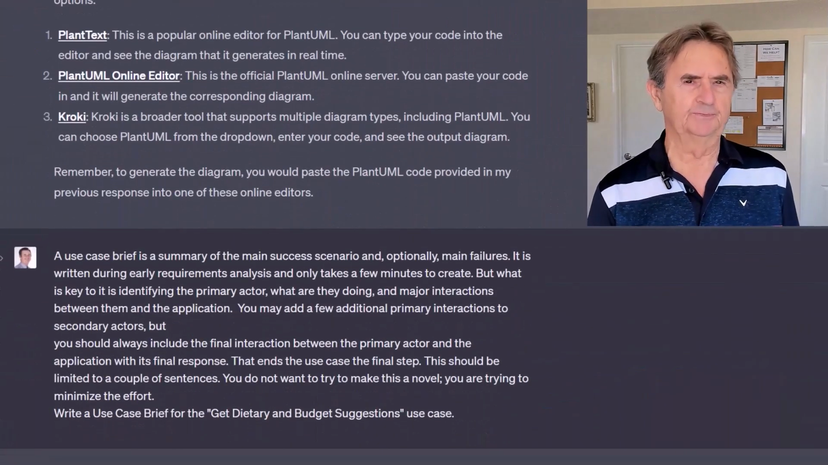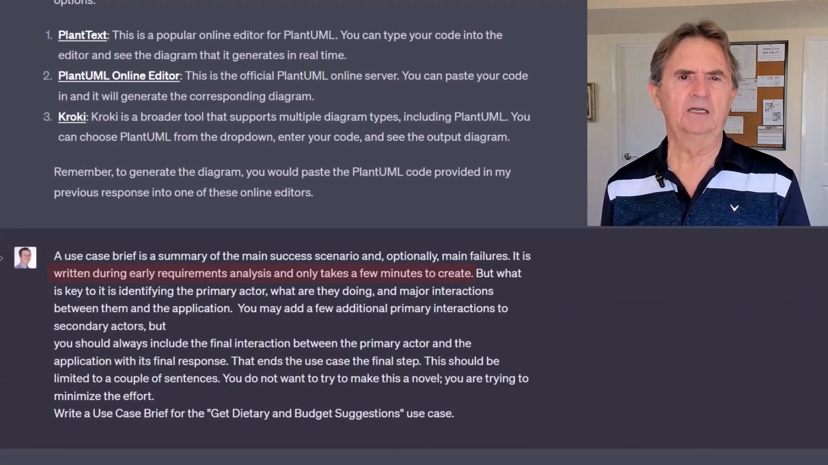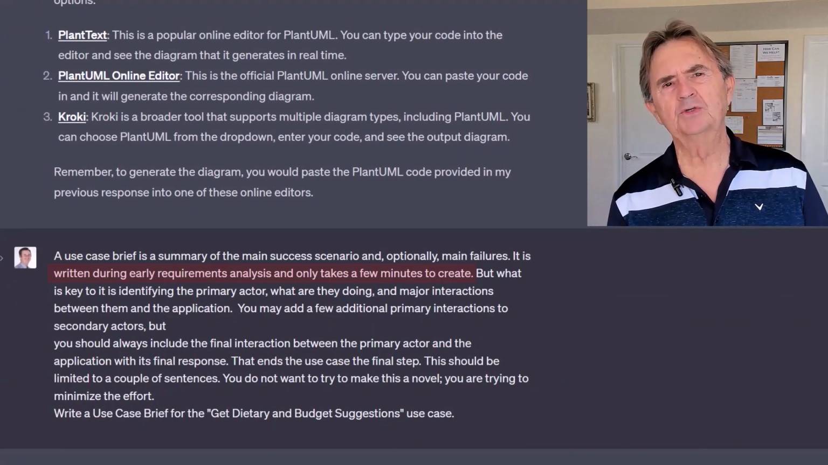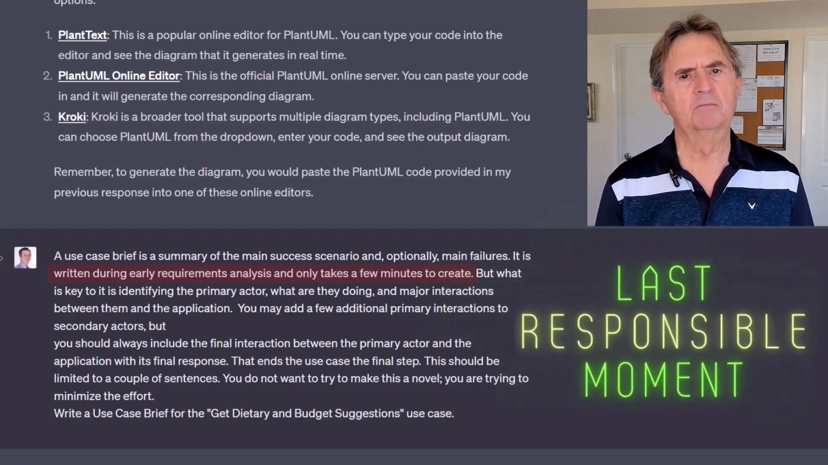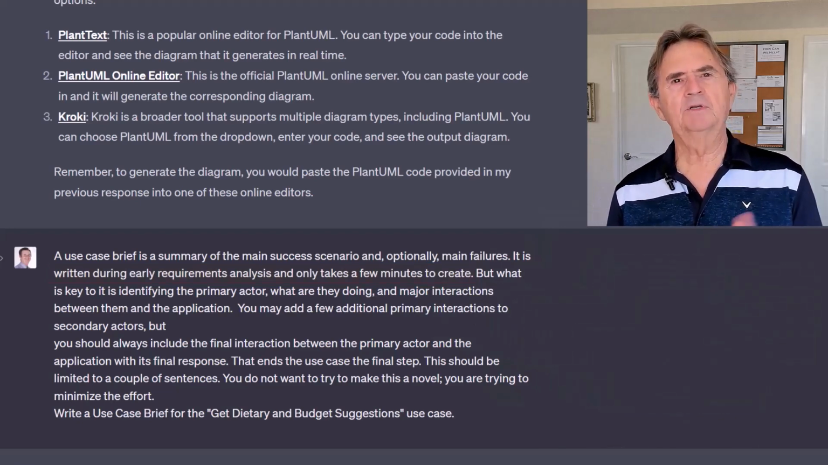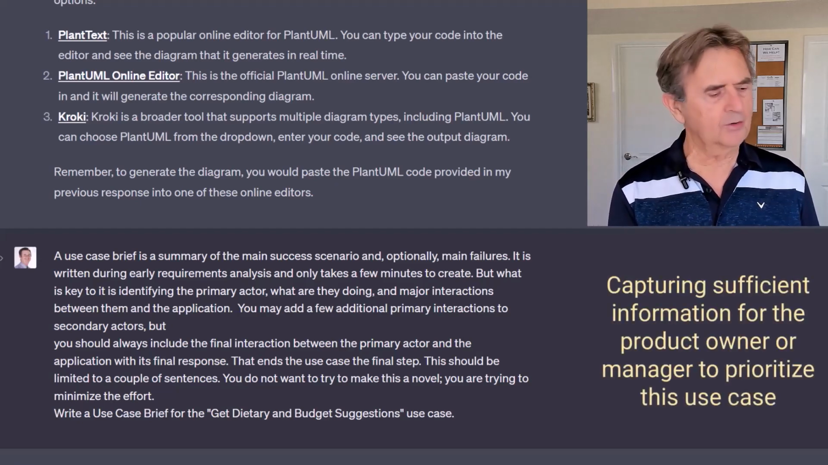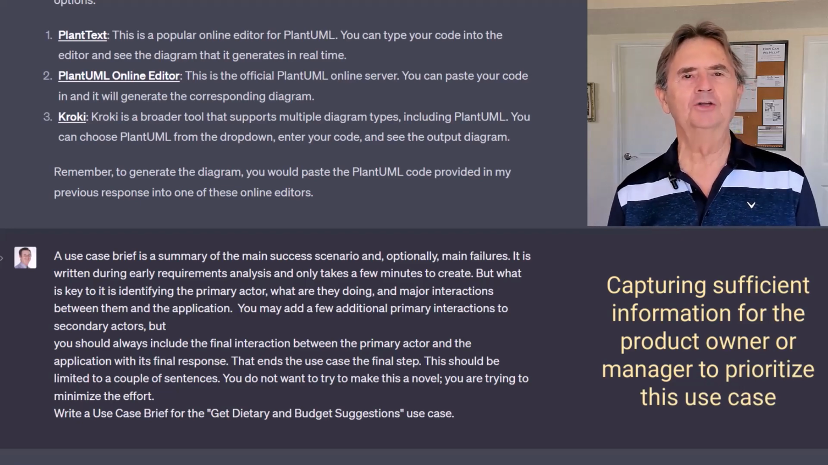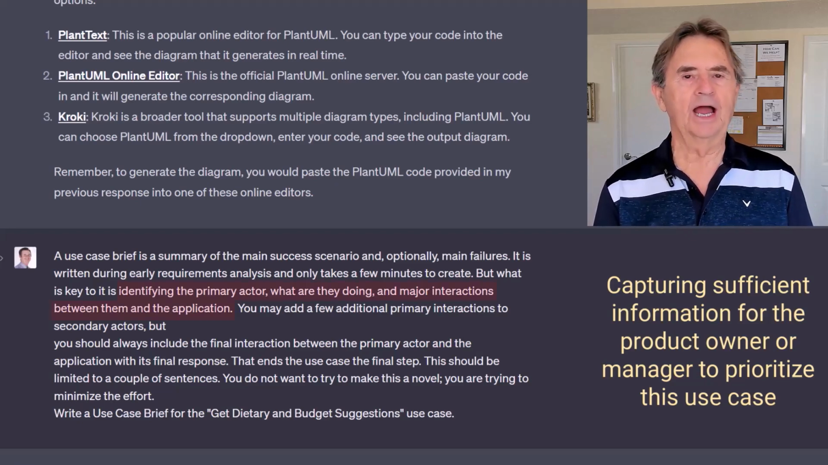Since there are no universally accepted rules governing what a use case brief should contain, I present my definition. This early in the project, I don't want to waste time drilling down too deeply because I don't even know if this use case will be implemented, ever. I'll save that work for the last responsible moment, if it's needed. Right now, all that I'm concerned with is capturing sufficient information for the product owner or manager to prioritize this use case against all use cases needed for the product. And for that, I need to identify the primary actor and their goal.